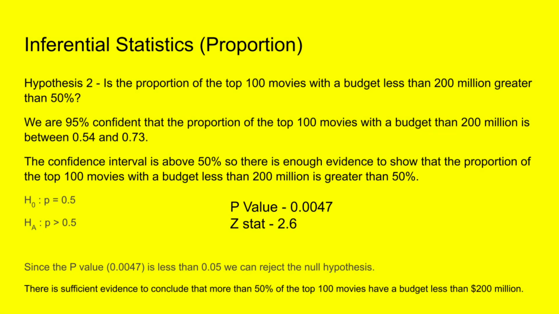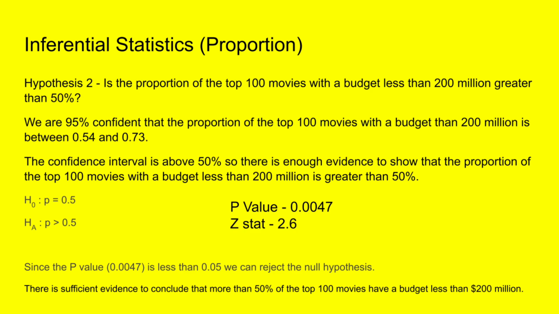Here are the inferential statistics for proportion. Hypothesis number 2 is that the proportion of the top 100 movies with a budget less than 200 million is greater than 50%. We can say we are 95% confident that the proportion of the top 100 movies with a budget less than 200 million is between 0.54 and 0.73.